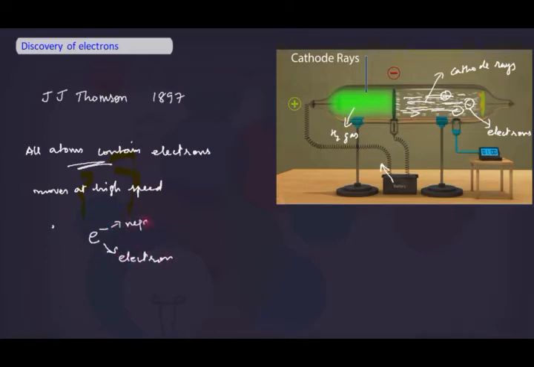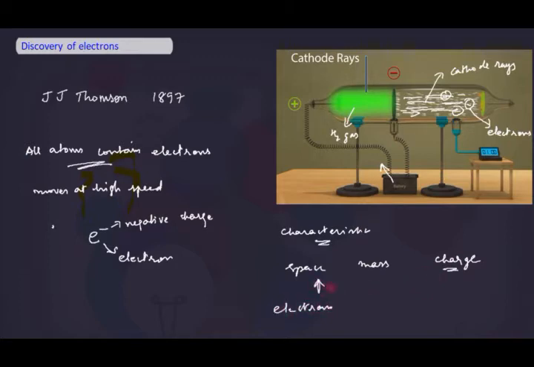Based on Thomson's experiment, two important characteristics of an atom came out, that is its mass and charge. From past learning, we know that an atom occupies some space and has some mass, and from the knowledge of static electricity, we came to know that an atom contains at least one charged particle. So electrons must have some mass and also some charge. What will be the mass and the charge of an electron, we will see.